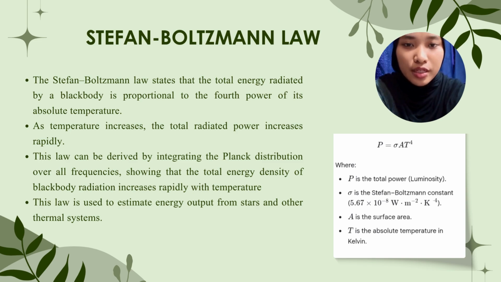Sigma is the Stefan-Boltzmann constant, valued at 5.67 times 10 to the power of negative 8, and A is the surface area and T is absolute temperature in Kelvin. Simply, in this law, temperature is the most powerful factor in determining how much energy an object emits.